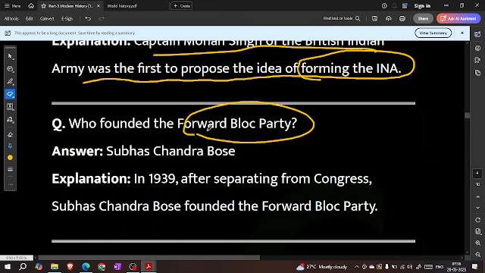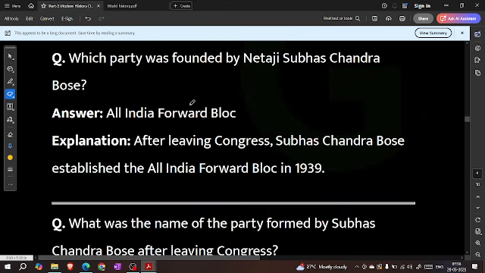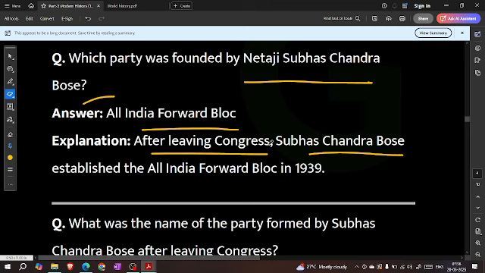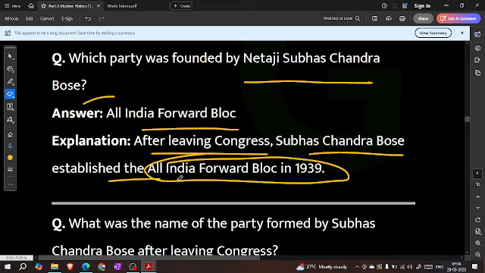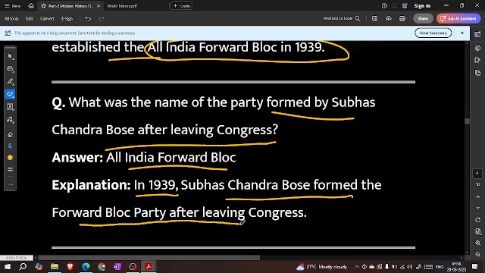Who founded the Forward Bloc Party? Subhash Chandra Bose. In 1939, after separating from Congress, Subhash Chandra Bose founded the Forward Bloc Party. Which party was founded by Netaji Subhash Chandra Bose? All India Forward Bloc. What was the name of the party formed by Subhash Chandra Bose after leaving Congress? All India Forward Bloc, formed in 1939.